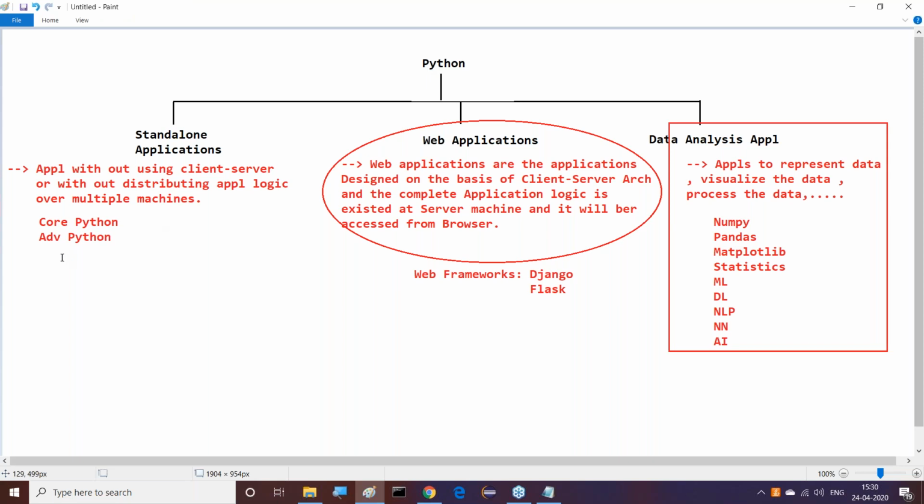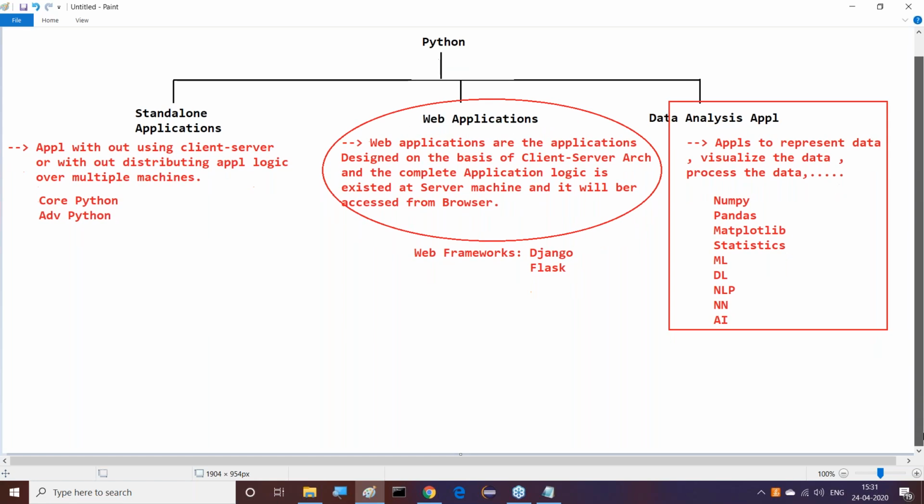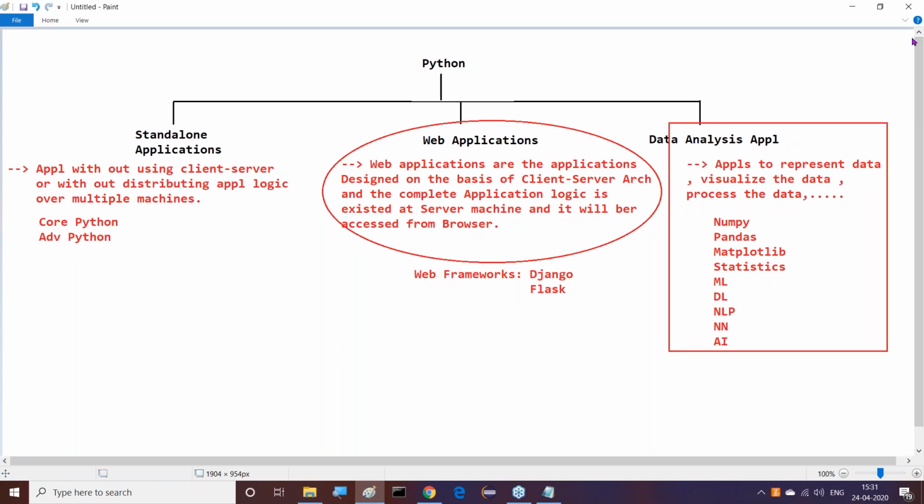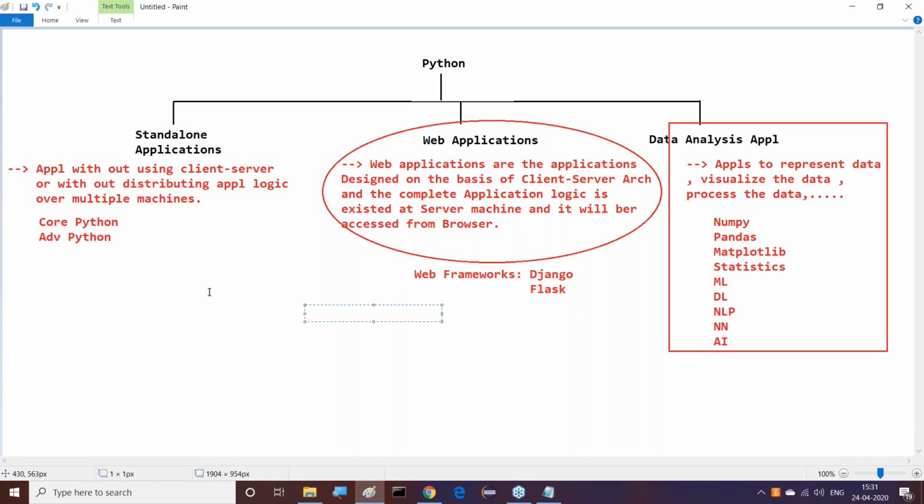One thing I'm telling you: to go for standalone applications, we require Python. To prepare web applications, we require Python along with some frameworks. To prepare data analysis applications, we also require Python along with some libraries: NumPy, Pandas, Matplotlib, and statistics. This is the total content about Python, and we can understand it step by step. So this is the total content here.